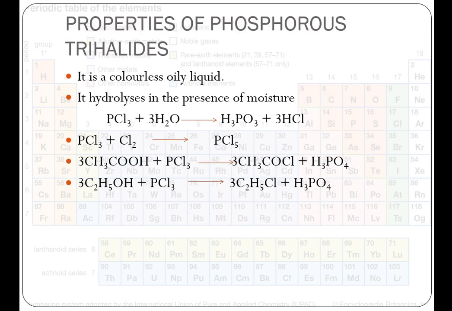Phosphorus trichloride is a colorless, oily liquid. It hydrolyzes in the presence of moisture. PCl3 with water forms H3PO3 and HCl. It also combines with chlorine to form PCl5.